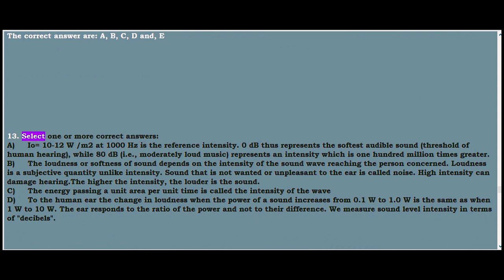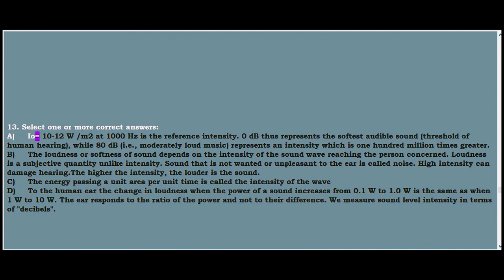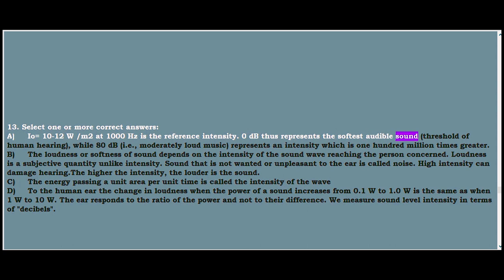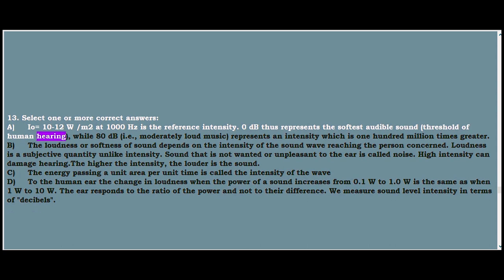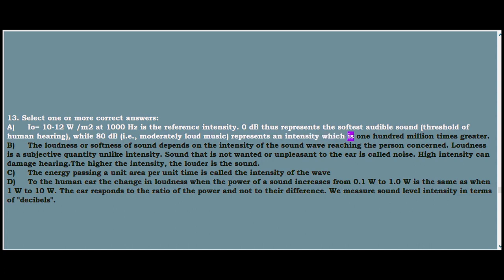13. Select one or more correct answers. A. I0 equals 10^-12 W/m² at 1000 Hz is the reference intensity. 0 dB thus represents the softest audible sound, the threshold of human hearing, while 80 dB, i.e., moderately loud music, represents an intensity which is 100 million times greater.